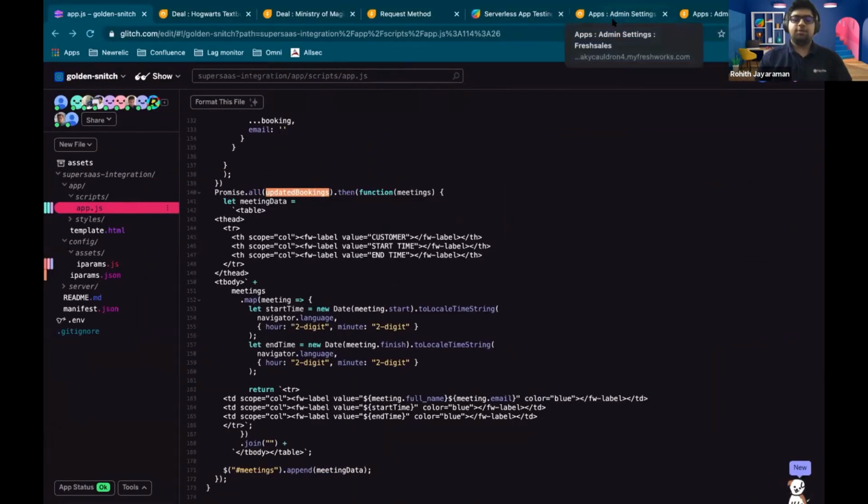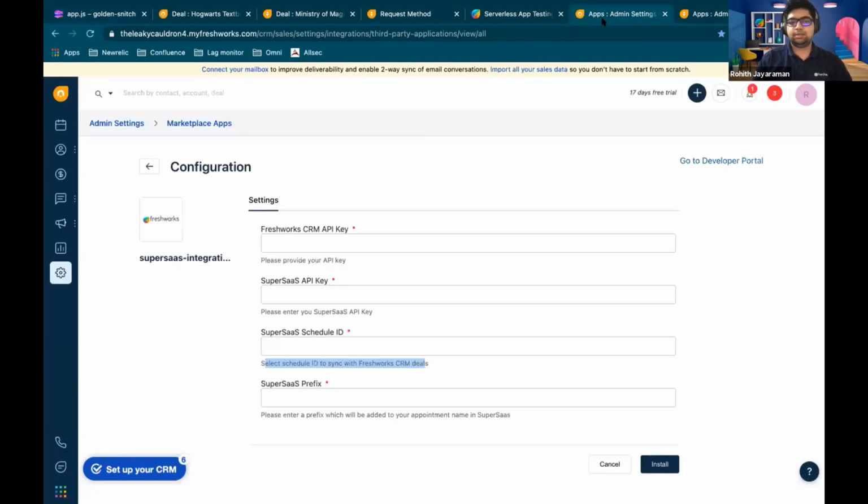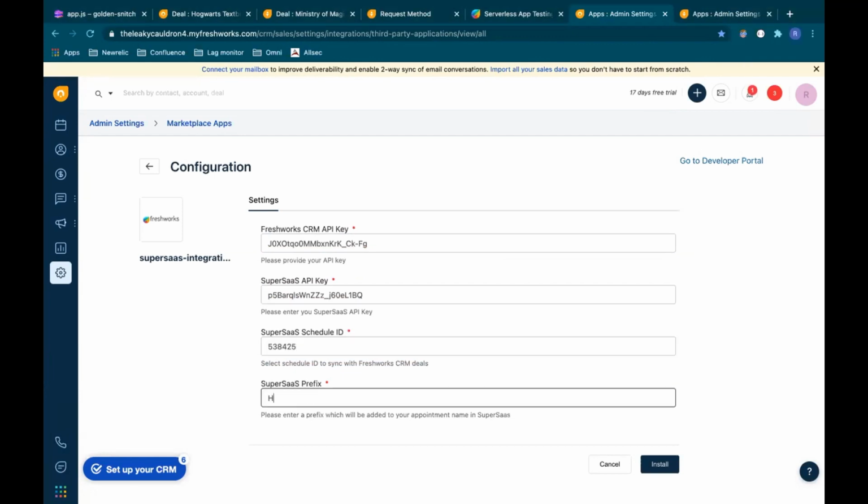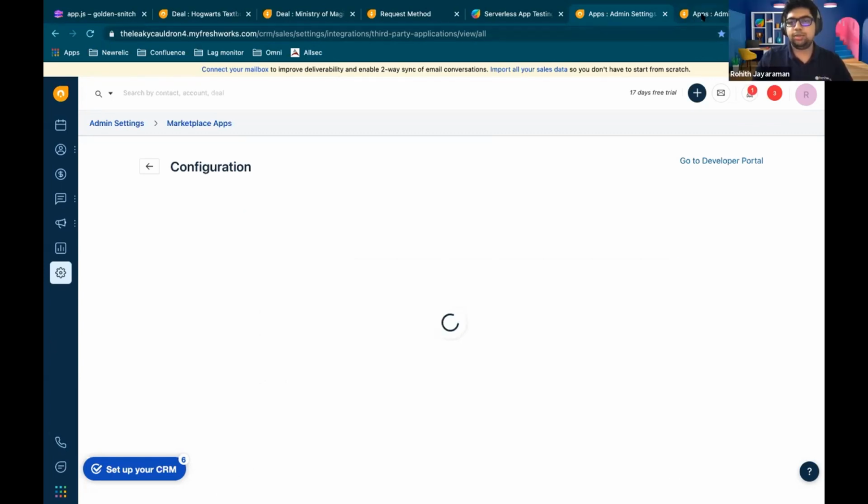So first, for that, what we need to do is we need to enter the email IDs, or rather the fields. So for the CRM, I'm just going to enter CRM API key, the SuperSaaS API key, the schedule ID. And then the prefix is a secret that you will see in just a minute.